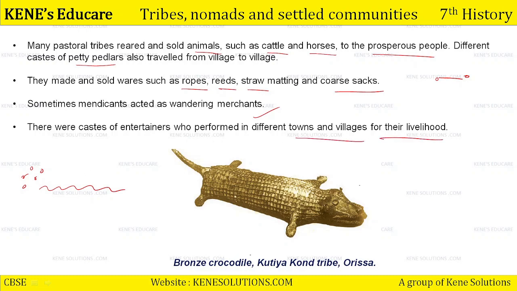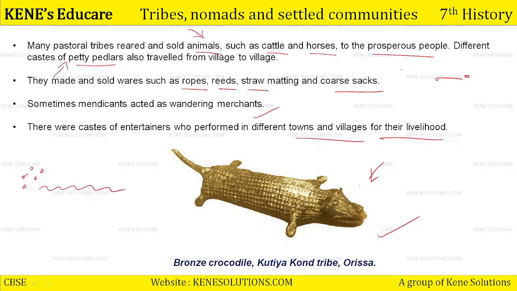Okay, this is the bronze crocodile, Kutia Kond tribe, Odisha. This is the bronze crocodile. So basically, the tribal people used to make all these craft items as well to sell in the market. Okay, so here you can see that to sell things, they not only restricted themselves to some goods, they also tried their hand at selling animals. They were petty peddlers also.